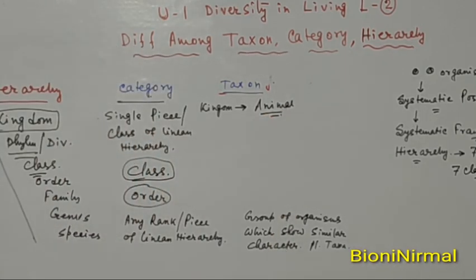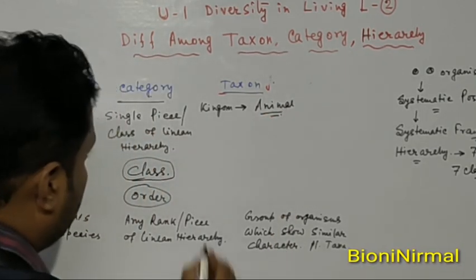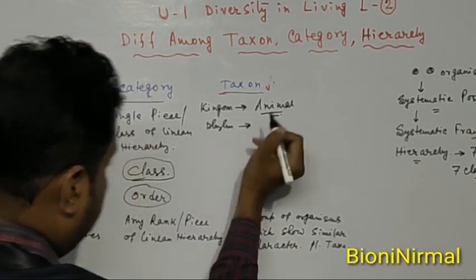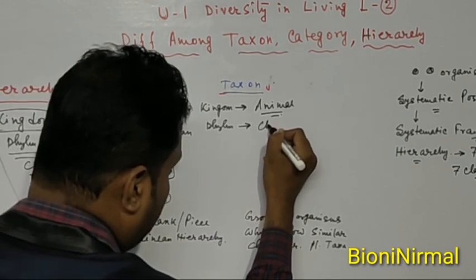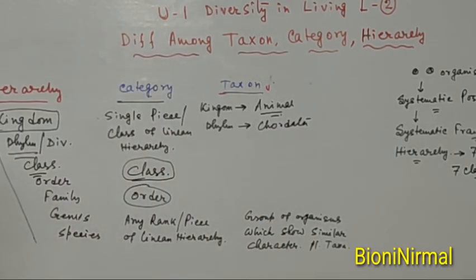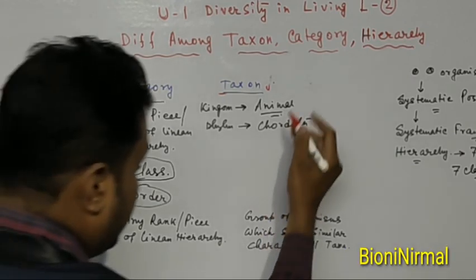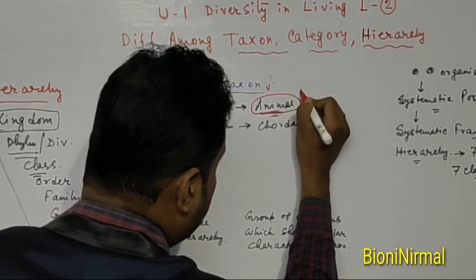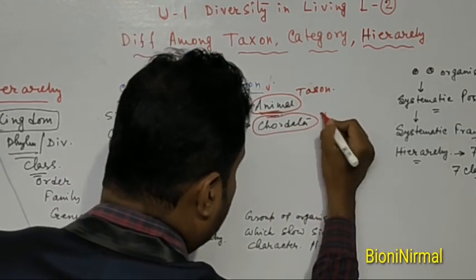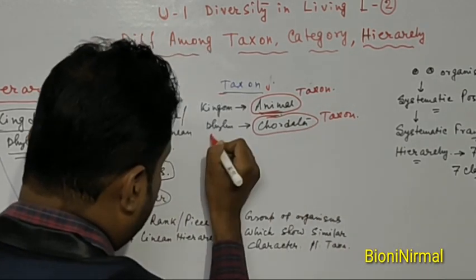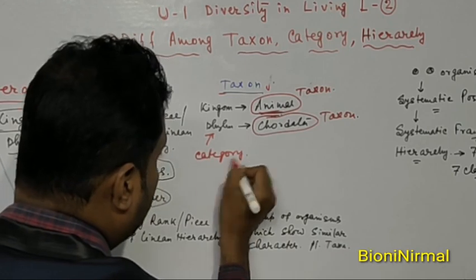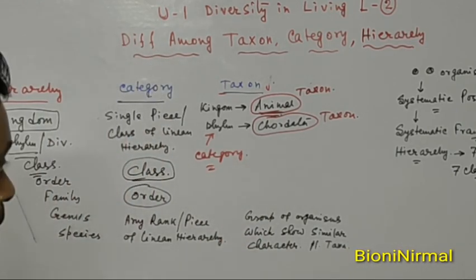Next, phylum: suppose in this phylum, chordata is the taxon. So chordata is called a taxon, but these ranks are called categories.